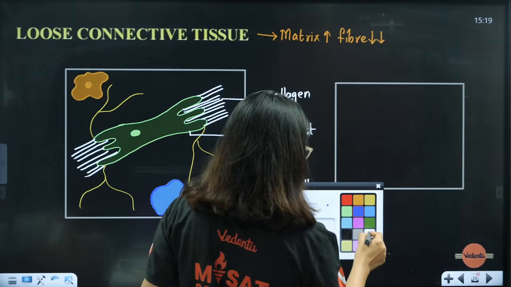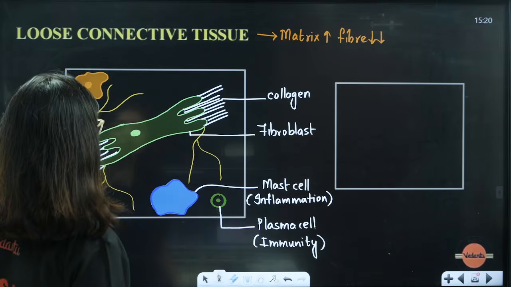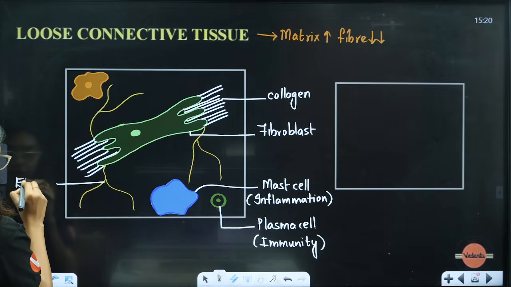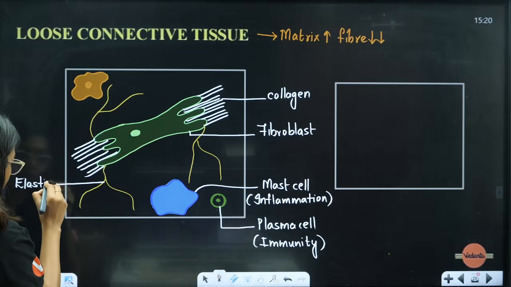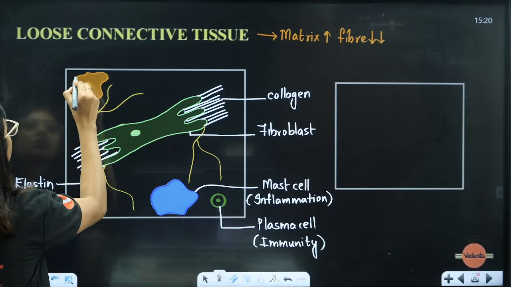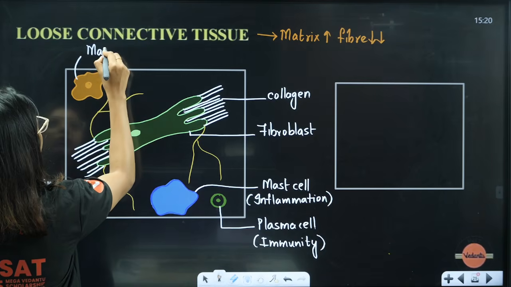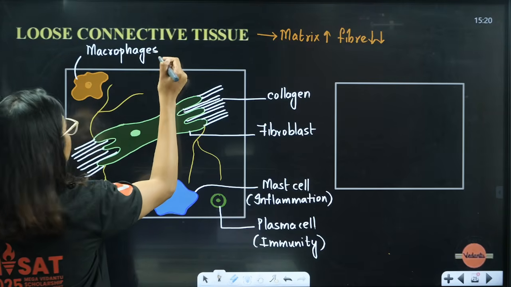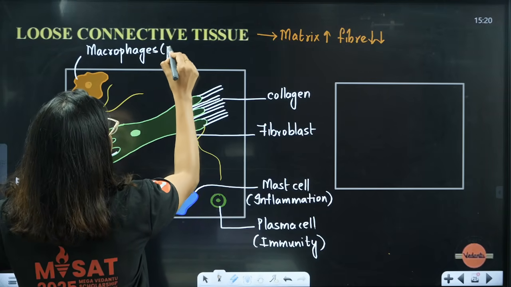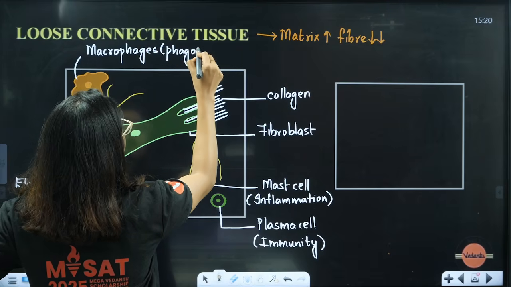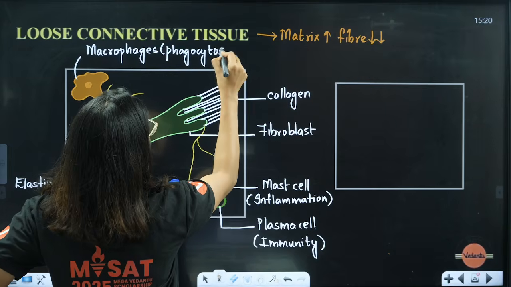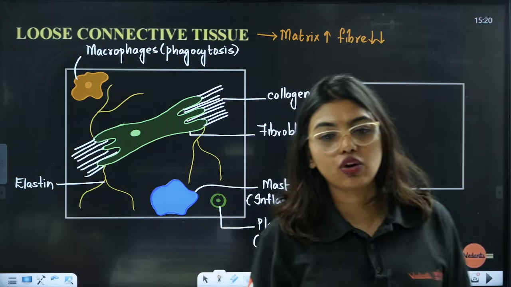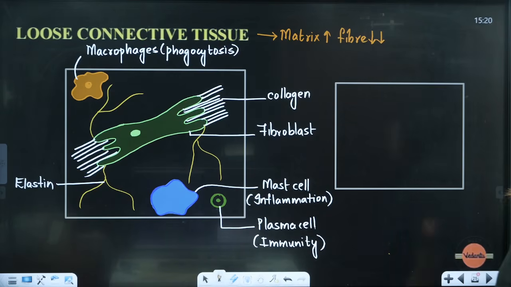Okay, so here inflammation done, fibroblast cells done, collagen done. This is the elastin, okay. They are made up of proteins, okay. So the protein is elastin protein, and this is your macrophages. What will they help for? They will help for phagocytosis. Phagocytosis. Clear? So this is your areolar connective tissue for you. Areolar tissue is understood, I hope.